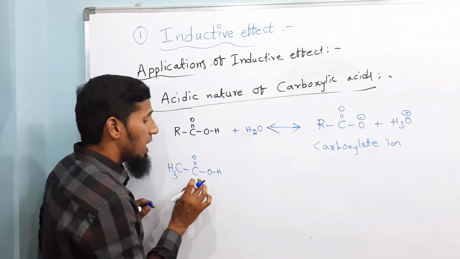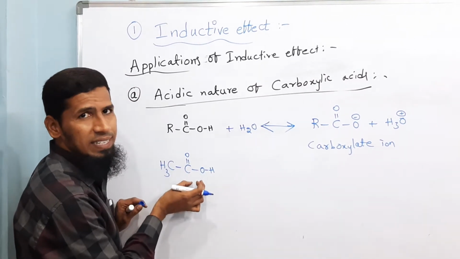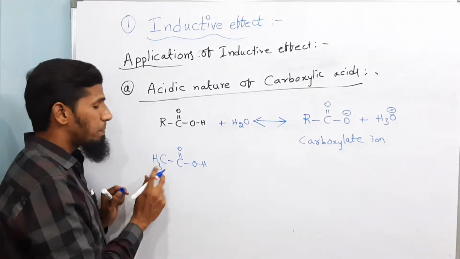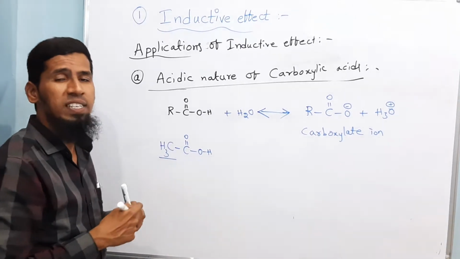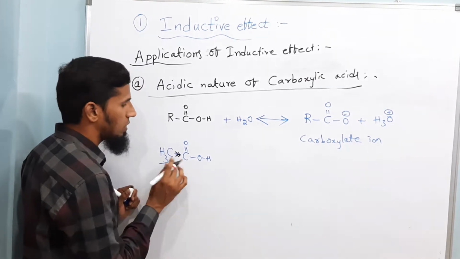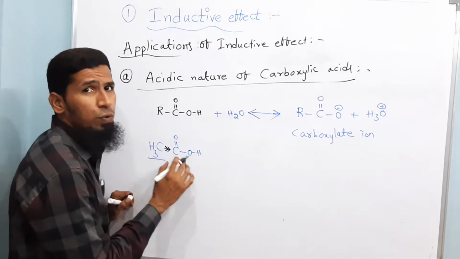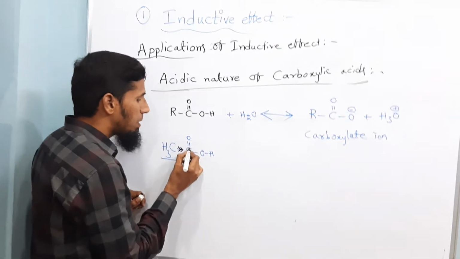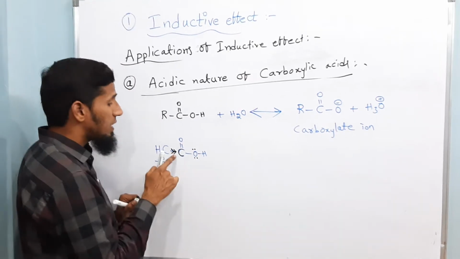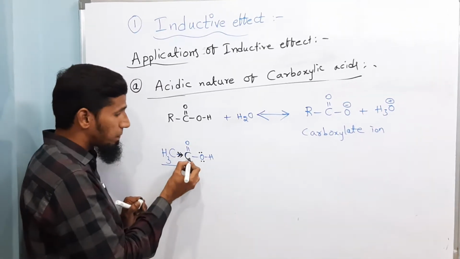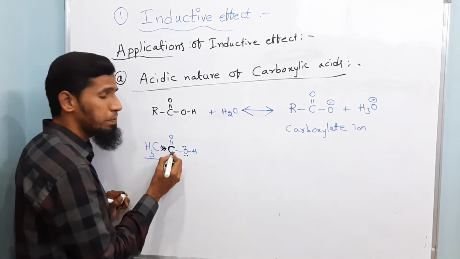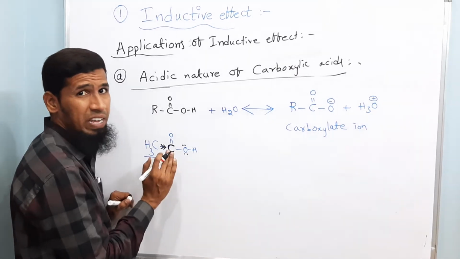If a substance, acetic acid, is donating the proton more easily, then it will be a stronger acid. Now, what type of group is CH3? I have already told you that CH3 is an electron donating group. Since it is an electron donating group, it will donate electrons, and as a result electron density at C double bond O will increase. See here, C double bond O is withdrawing the electrons from the CH3 because CH3 is a donating group. So electron density at this carbonyl carbon will be very high.